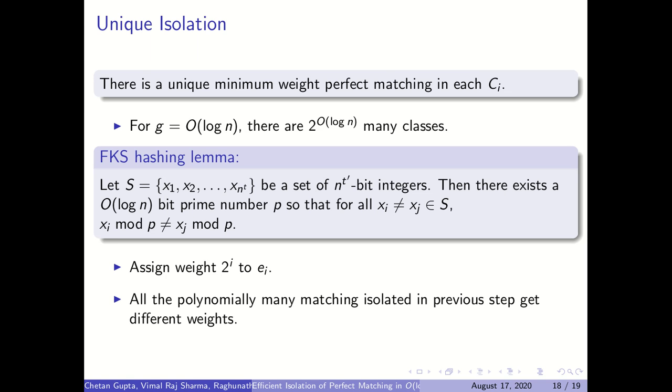That means the minimum weight perfect matching among those polynomially many perfect matchings is unique, and hence we have proved our construction. With respect to each prime we get a different weight function, and since there are polynomially many primes, we get polynomially many weight functions.